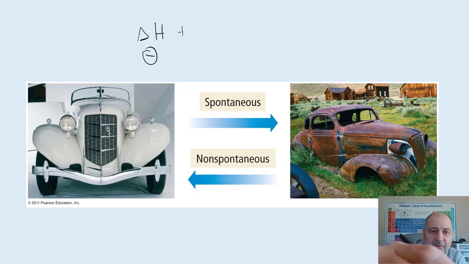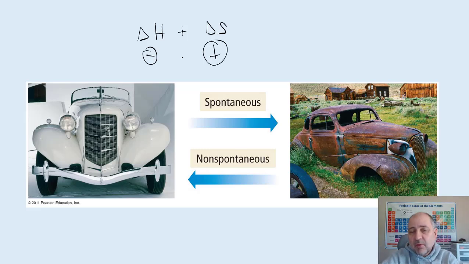But we also have this entropy, this change in entropy. So if the change in entropy increases, then we're in business. It's spontaneous, whichever way we look at it. And I'll revisit this in a second, but for now, you can probably understand that a beautiful car like this, given some time, will eventually spontaneously decompose, or it's gonna rust. The paint's gonna flake off, and this is going to rust. And this is a slow process, you might think, but it's still spontaneous.